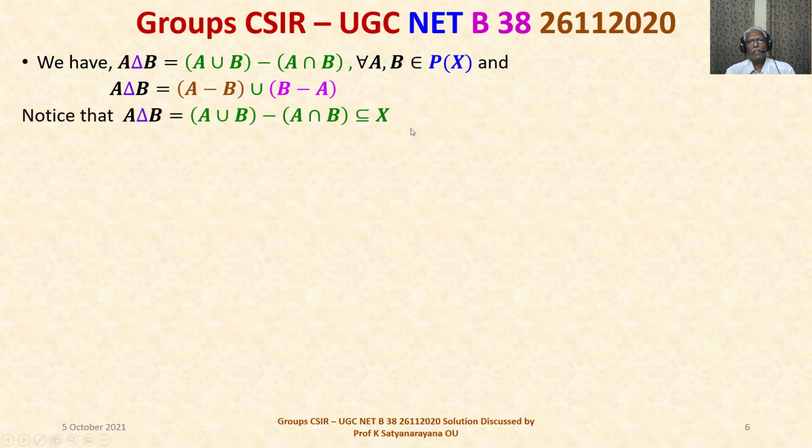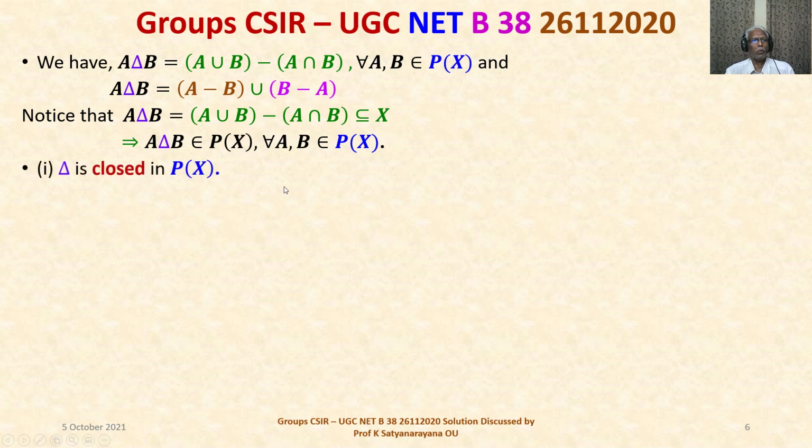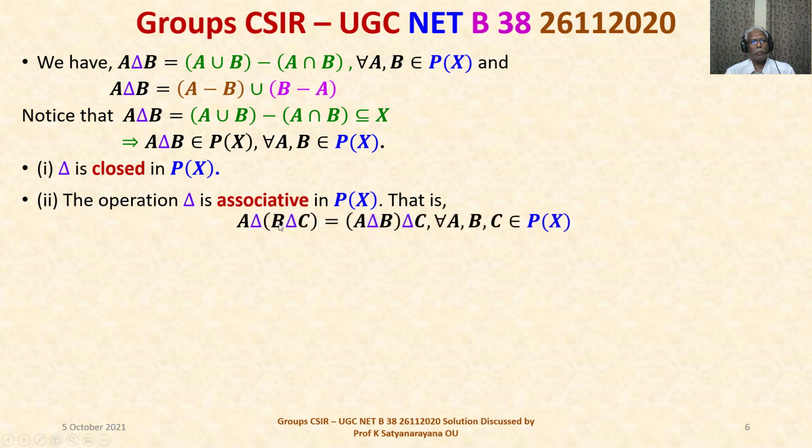So therefore, A delta B is a subset of X. Therefore, A delta B belongs to power set of X for all A, B belonging to power set of X. This tells you delta is closed in power set of X. The operation delta is also associative in power set of X. That is, A delta (B delta C) is equal to (A delta B) delta C for all A, B, C belonging to power set of X.